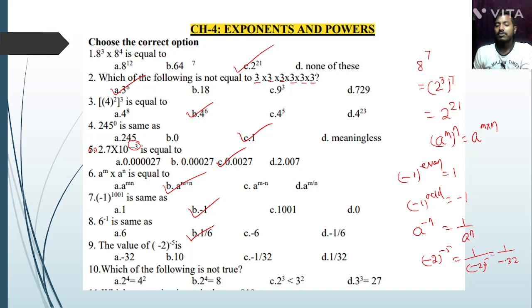Option number C. Which of the following is not true? Okay, 2 to the power 4 and 4 to the power 2, yes, equal. 2 to the power 4, that is 16, equal to 8? No. So option B is the correct answer. Next question.